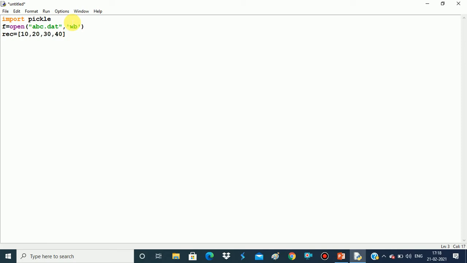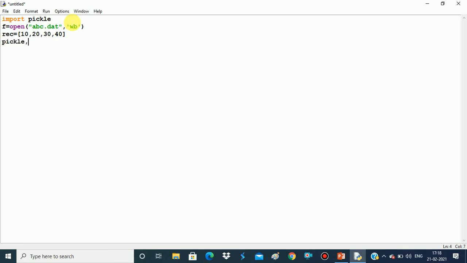So rec is a list which consists of the 4 integer values. After this I want to write this data into the binary file, यानी कि हमें इस लिस्ट के अंदर जितने भी एलिमेंट्स हैं उसे फाइल के अंदर लिखवाना है. So for that purpose we have a function that is the dump function.